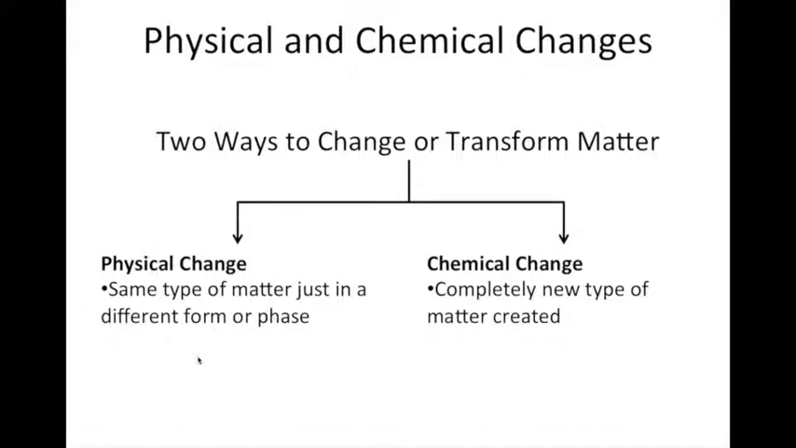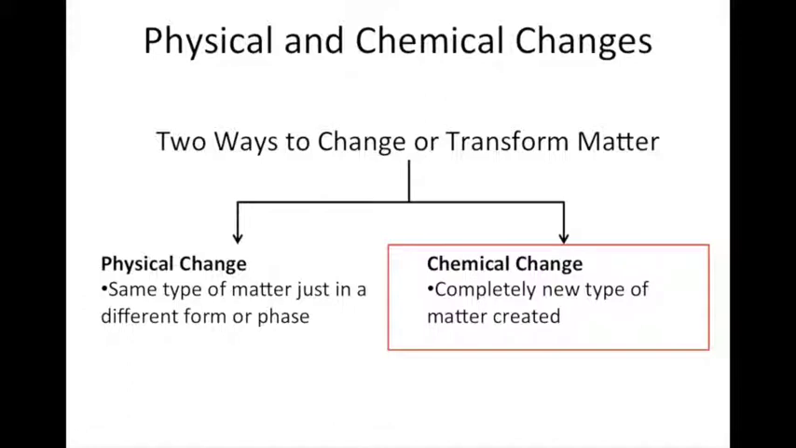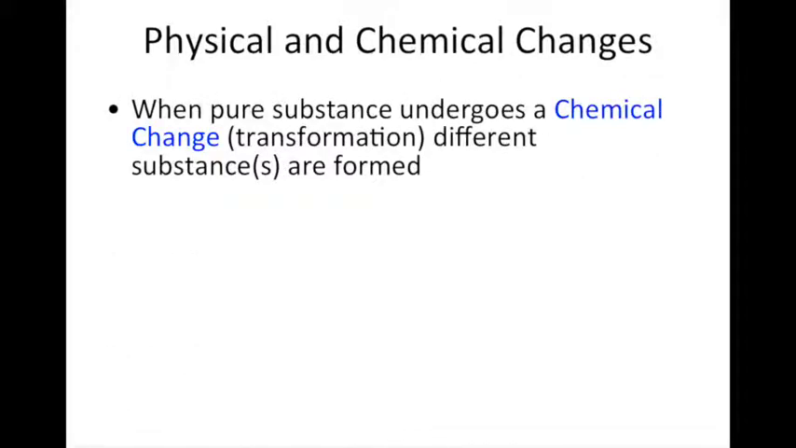Now, as we mentioned, matter can undergo physical changes, but matter can also undergo what we call chemical changes. During a chemical change, matter is converted into a new type of matter. It's converted into a new substance. So when a pure substance undergoes a chemical change or a chemical transformation, a different substance is formed.